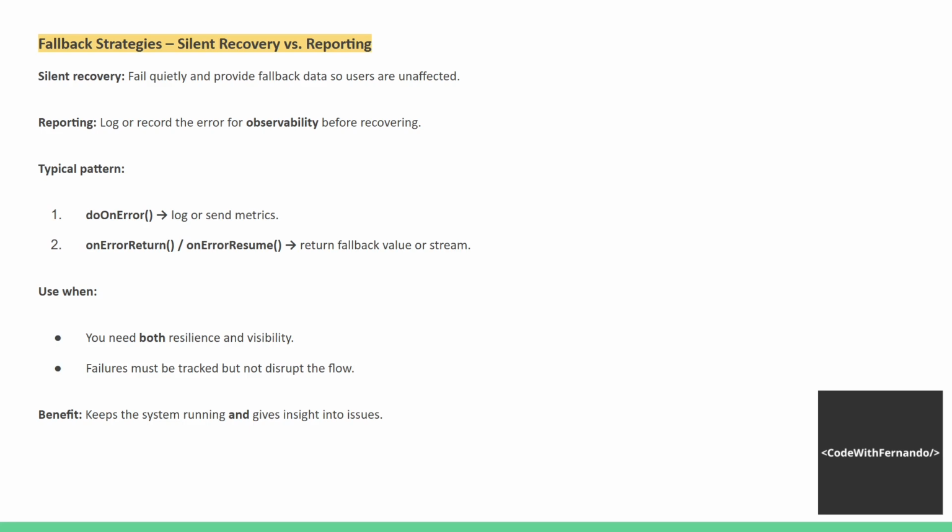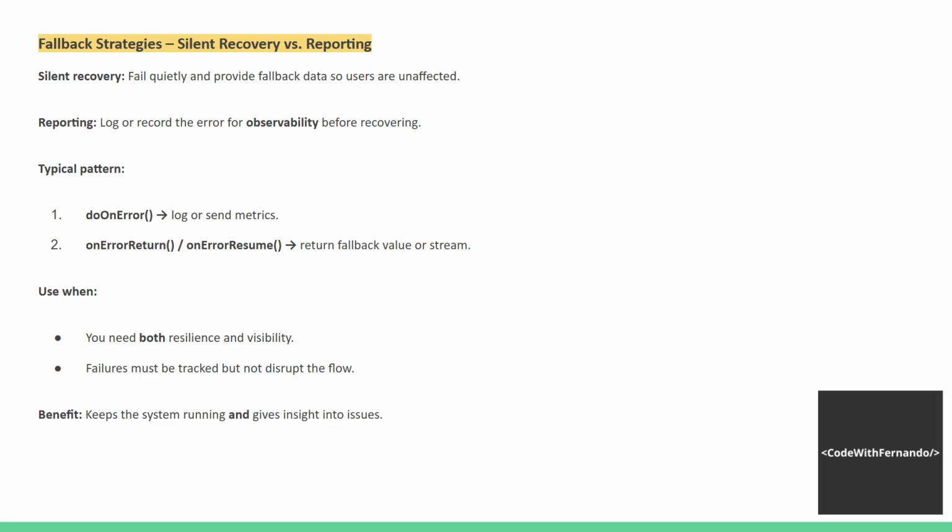Fallback strategy: silent recovery versus reporting. Okay, this is really interesting. Silent recovery: fail quietly and provide fallback data so users are unaffected. Reporting: log or record the error for observability before recovering. What is the typical pattern? We use doOnError, which logs or sends metrics, and we can also use onErrorReturn or onErrorResume to return a fallback value or stream.